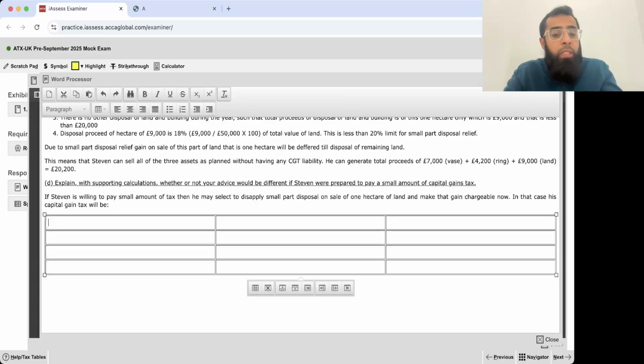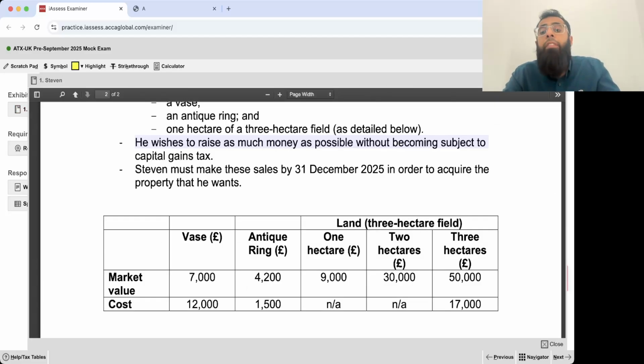I want you all to listen to me carefully. Disposal proceeds of 1 hectare of land is 9,000 pounds. Cost of the disposed part, or cost of 1 hectare of land: you can look at the scenario, he never purchased 1 hectare of land separately. It was a 3 hectare field which was purchased and its cost was 17,000. So you need to allocate the cost. Now what will be the cost of the disposed part?